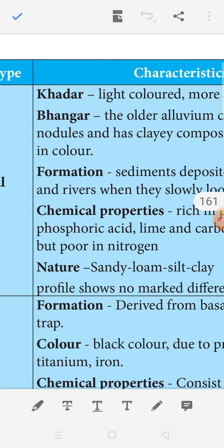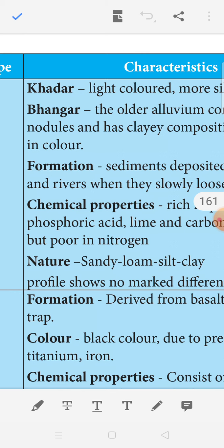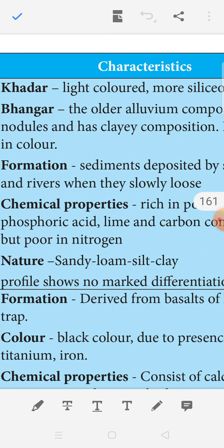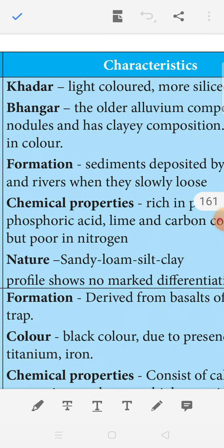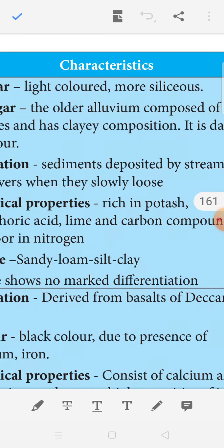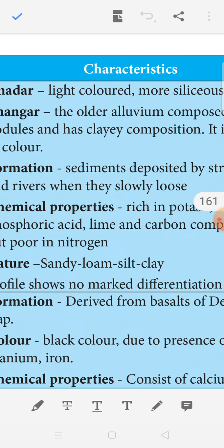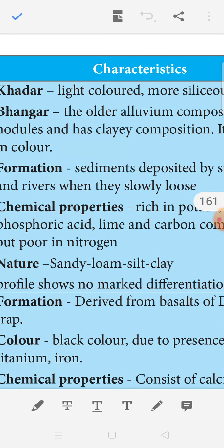It is dark in color. So the bangar, it is the older alluvium soil, it is dark in color. Next, formation. How are these soils formed? Sediments deposited by streams and rivers when they slowly lose speed. Sediments deposited by streams, ஆறுகள் ஓடைகளிலிருந்து அடித்து வரப்படக்கூடிய வளமான வண்டல் மேல் மண் இதான் வந்துட்டு this is how it is formed.